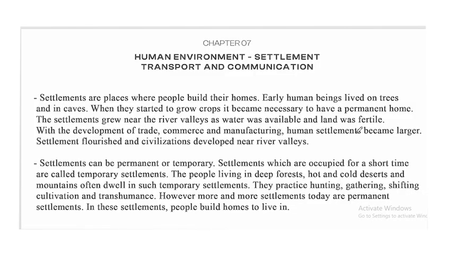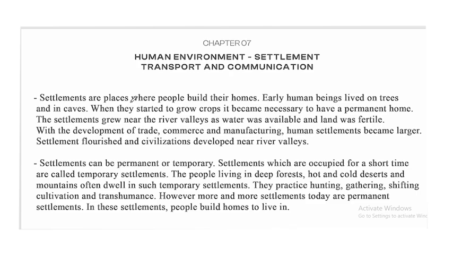Today, we are going to discuss Class 7 Geography NCERT, Chapter 7, Human Environment, Settlement, Transport and Communication. In this chapter, we are going to discuss the human environment, that is, settlement, transportation and communication. Let's begin. First, what are settlements?